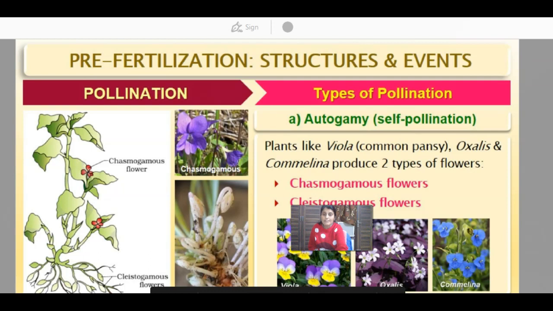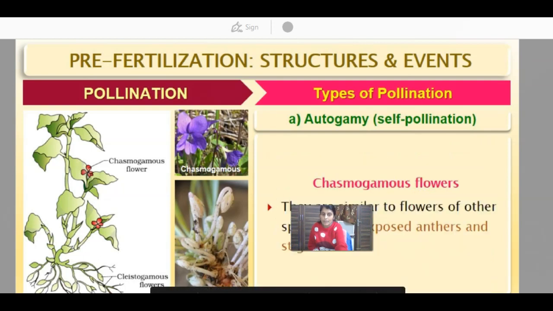So autogamy gives rise to two types of flower. One is the general flower that we see, the open flower, that is the chasmogamous flower. And some are clistogamous flowers. Clistogamous flowers remain closed and pollination takes place inside the closed flower, inside the bud, and it gives rise to 100% autogamy, that is self-pollination, causing inbreeding depression.